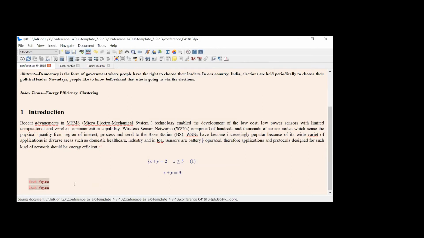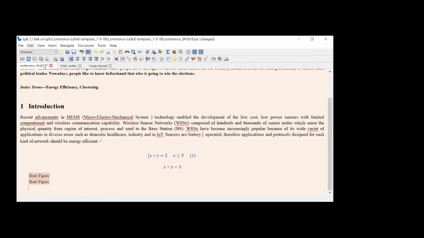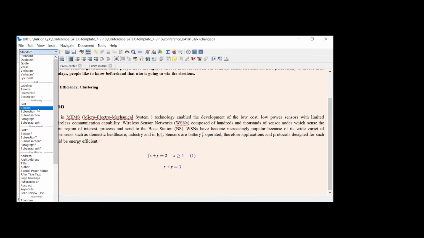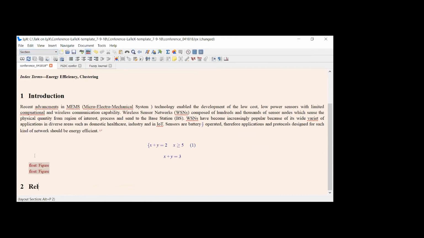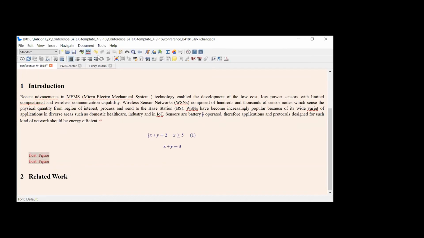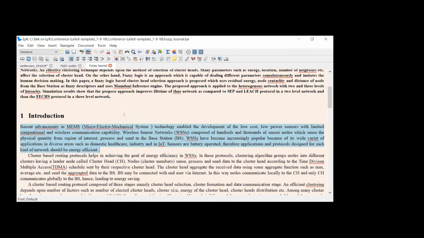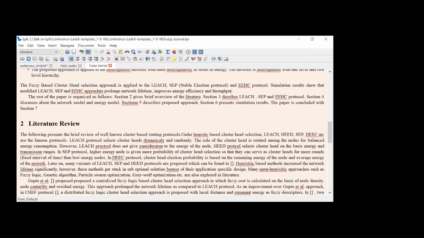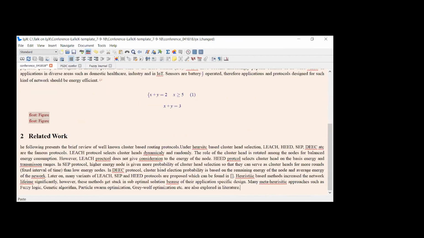Now I'll come to managing the tables, how to manage the tables here. Suppose I write a new section over here. Go to the new section, section related work. Let me copy from there in order to save time. So I just copied text from another file. You have to type it yourself here, right?